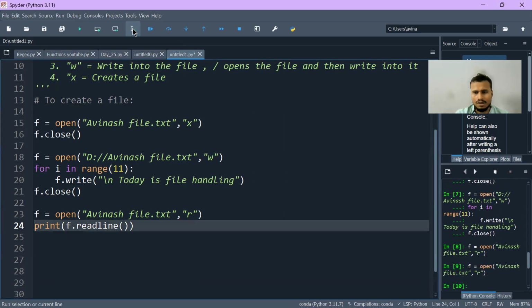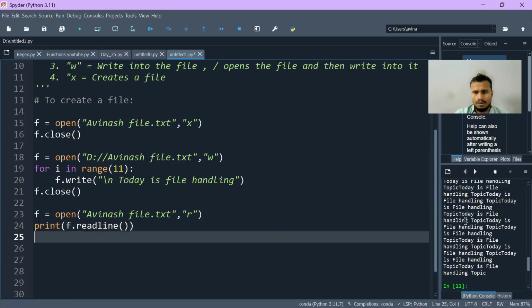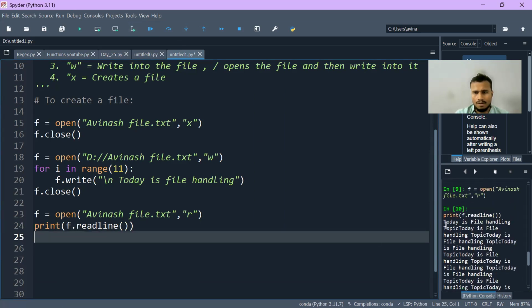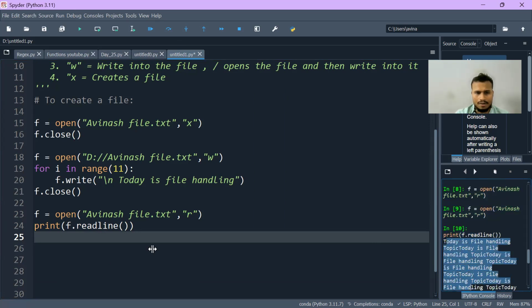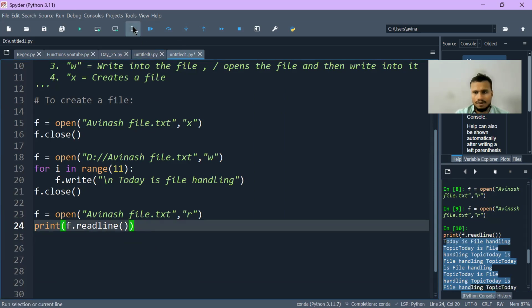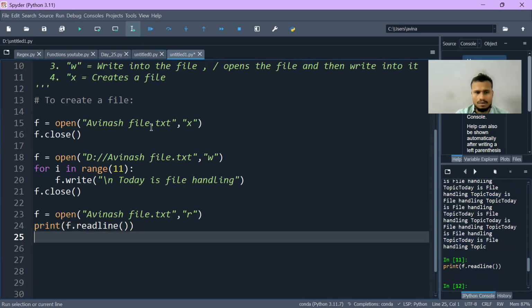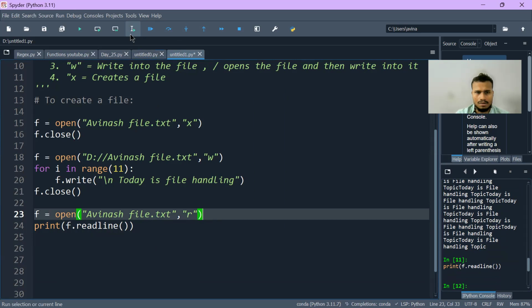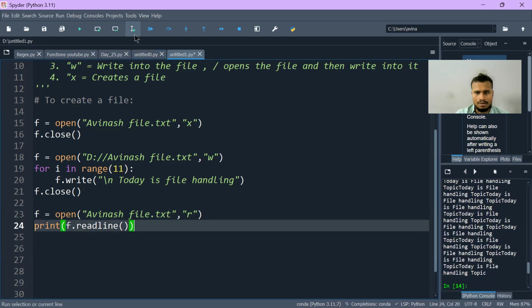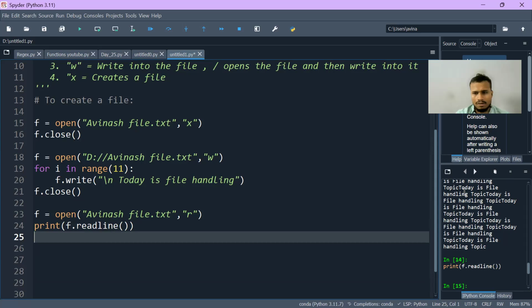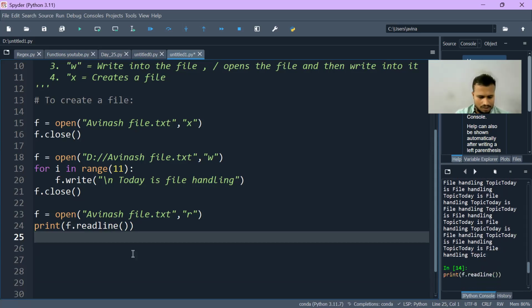And when I execute this line of code, you can see here today is file handling topic, today is file handling topic. Basically, all these things got printed here. Okay. And when I execute this again, then similarly you can see these things, right?